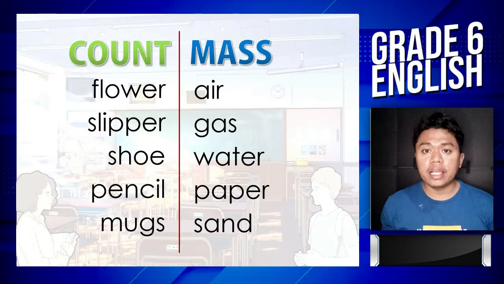Look at the following examples we organized in the columns in which under count nouns are countables and under mass nouns are nouns that are not countable. Flower, air. Slipper, gas. Shoe, water. Pencil, paper. Mugs, sand.